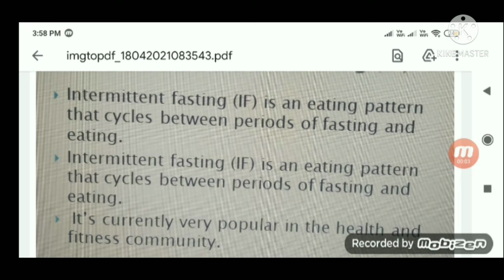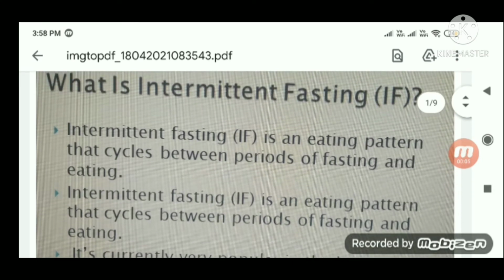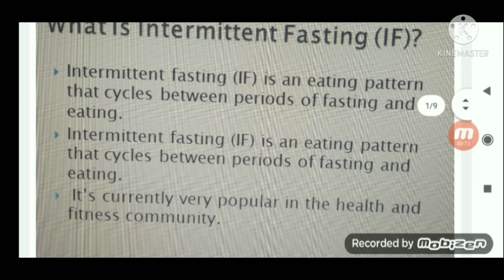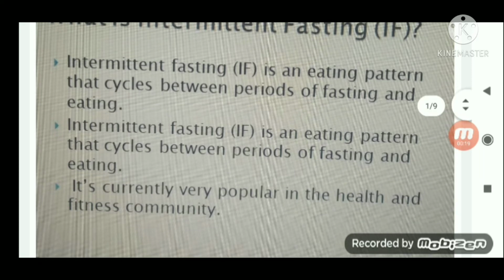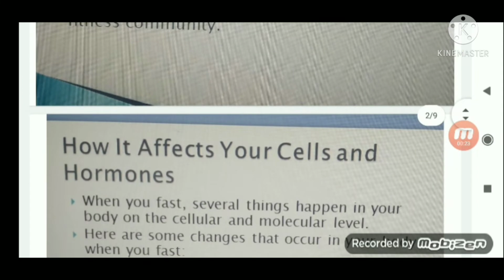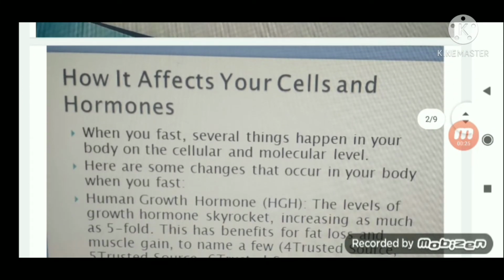Let us know what intermittent fasting is. It is an eating pattern that cycles between periods of fasting and eating. So here two windows will be there. One is the eating window and the next one is the fasting window. It's very popular in the health and fitness community. So let us see how it affects your cells and your hormones.